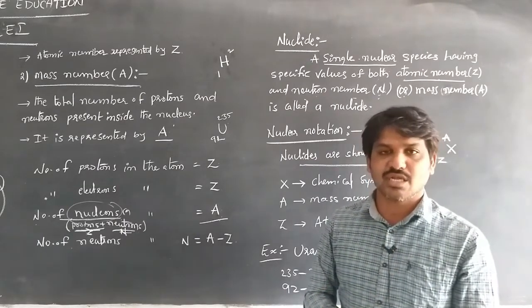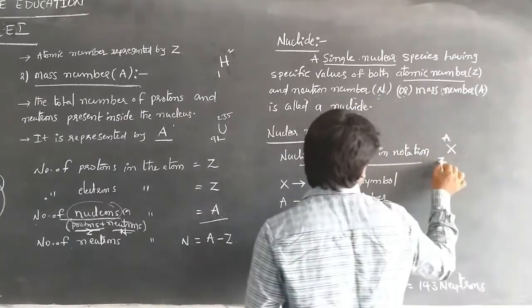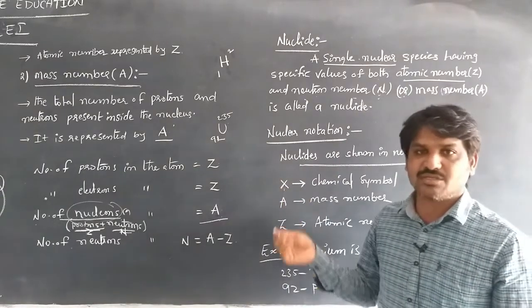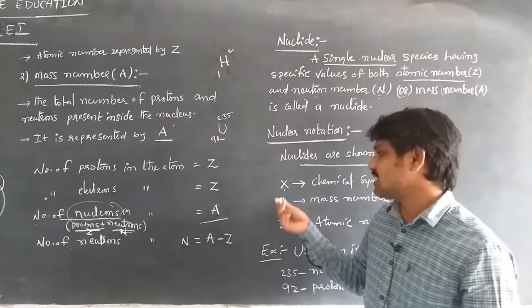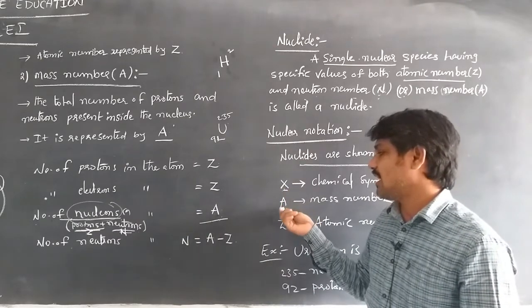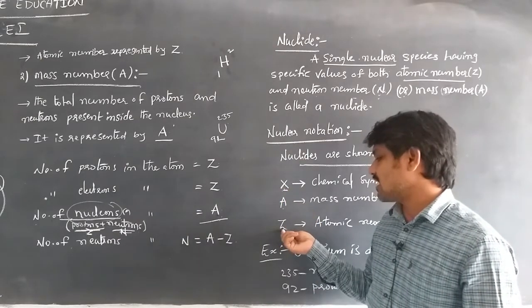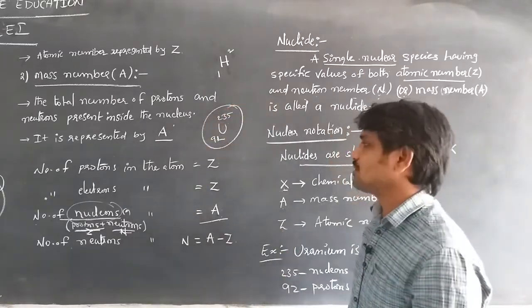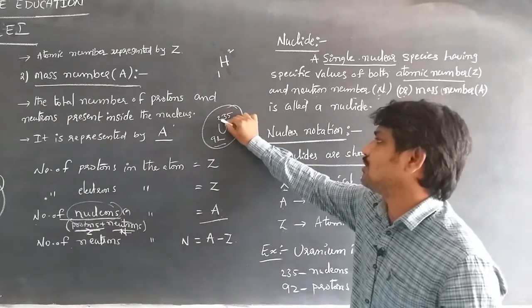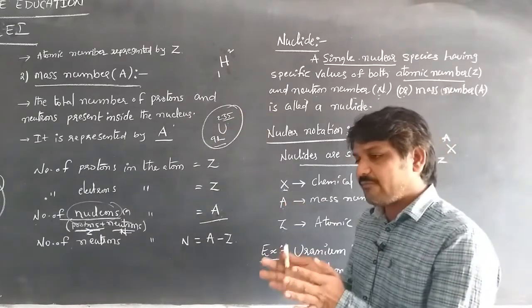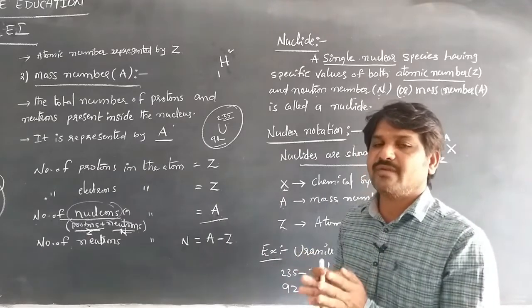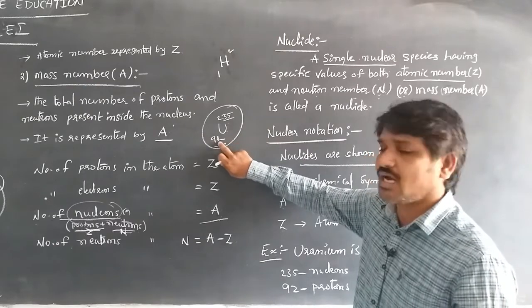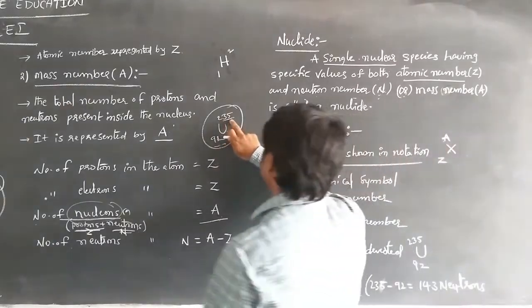The nuclide can be shown in a notation, X with suffix Z and prefix A. Here X is the chemical symbol, for any element in the periodic table, A is the atomic mass number and Z is the atomic number. For example, the nuclide of uranium can be shown like this: 92 is the atomic number and 235 is the atomic mass number. Every element can be shown in this type of notation. The suffix denotes the atomic number and the prefix denotes the atomic mass number.